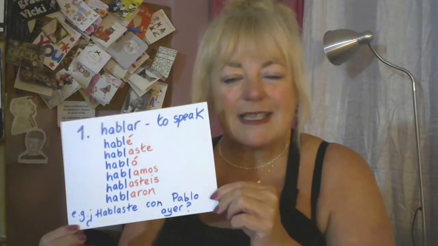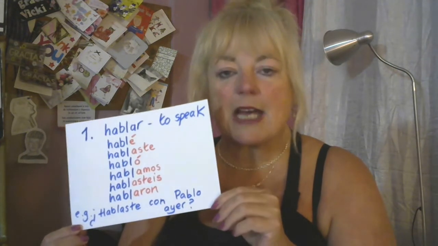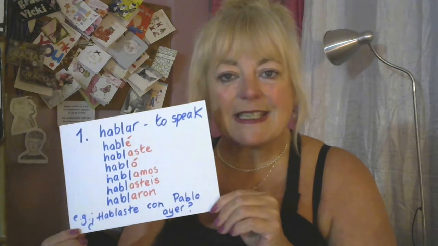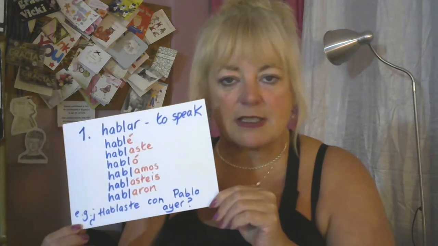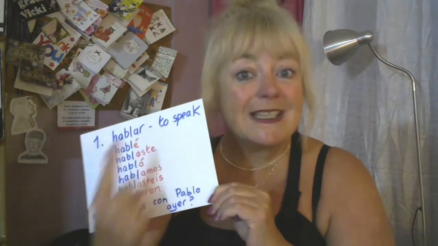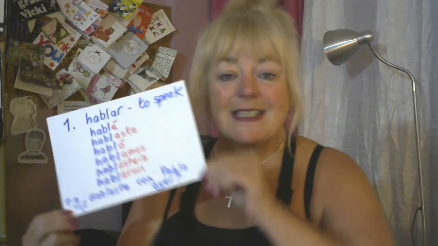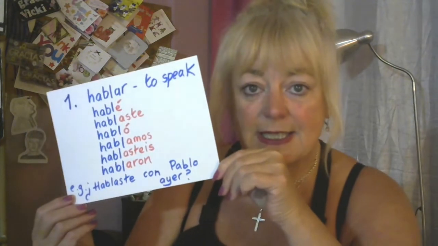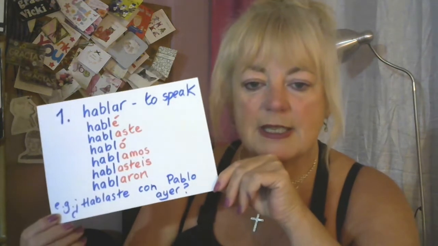Now, this tense translates to things we did at a specific point in time once. Okay, so these are the three characteristics of this tense. Something we did, something we only did once, it's a singular action, and something we did at a particular point in time in the past. So this is how we make it.